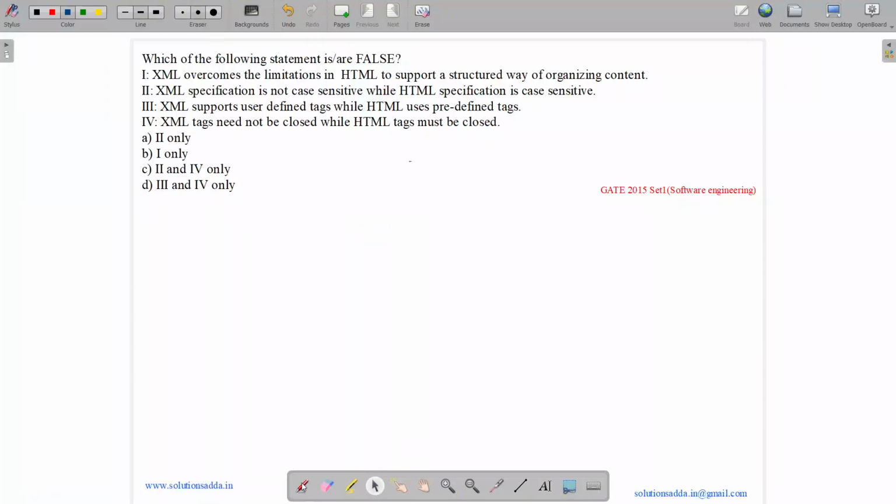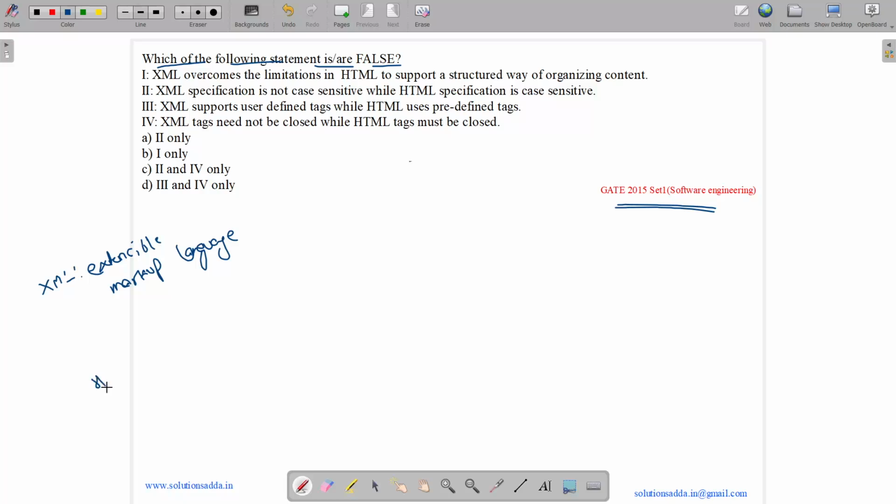This question belongs to software engineering subject and was asked in GATE CSE 2015. So the question states, which of the following statements is/are false? So we have XML. So what is XML? XML is extensible markup language.